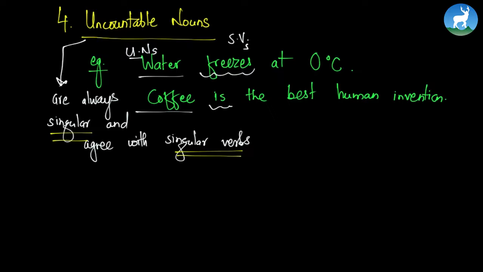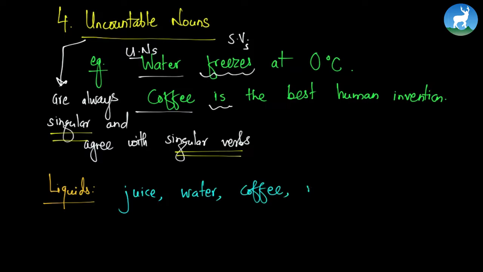Now I want you to think of as many uncountable nouns as you can. So let's start with some liquids. Can you give me some of the names? Uncountable names. Let's start with juice. Juice is uncountable. Water is uncountable. Coffee is uncountable. You cannot count coffee. Sure, you can say a cup of coffee and all that, but that is still uncountable. So these are some of the uncountable nouns.